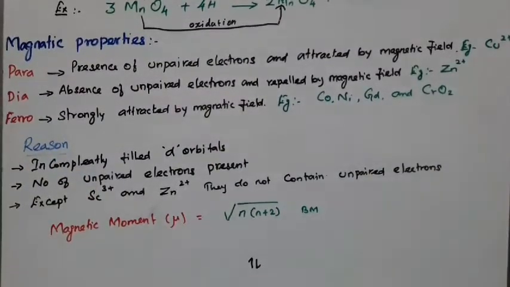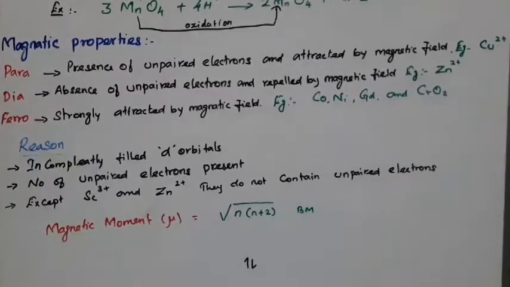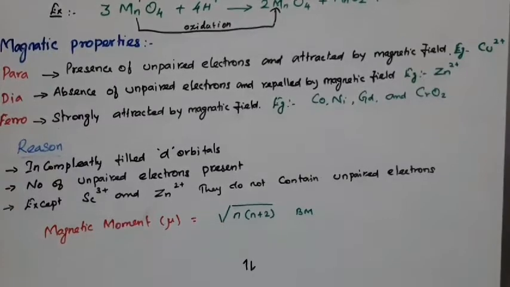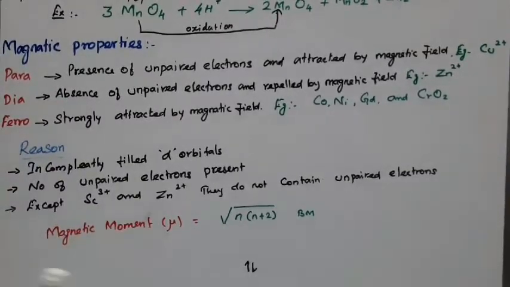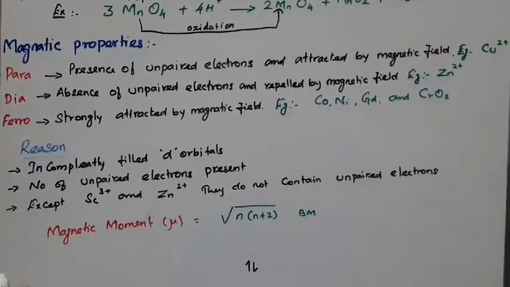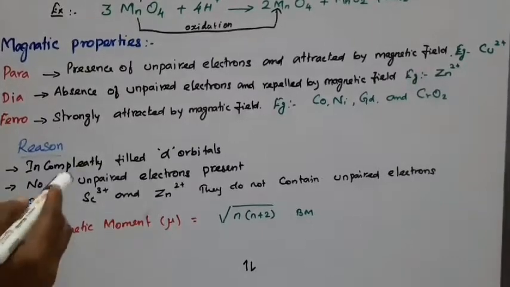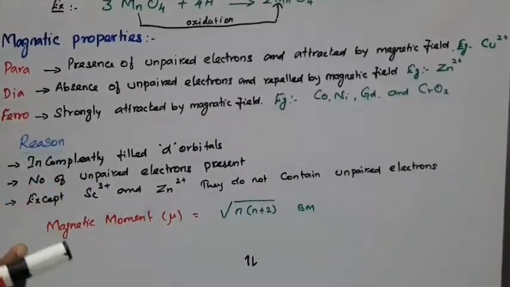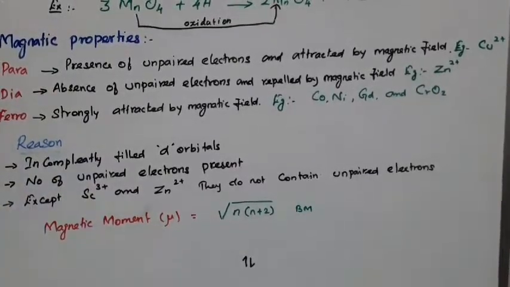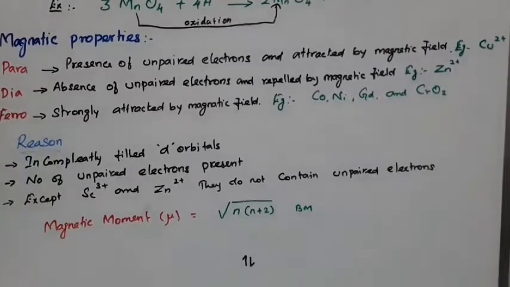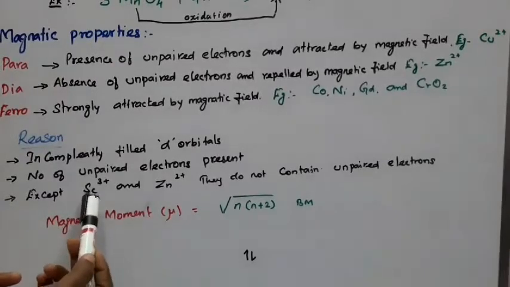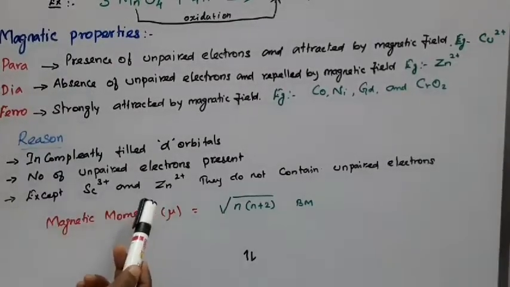So the reason why transition metals show magnetic properties. The first thing is incompletely filled d orbitals, because the n minus 1 d orbitals are incompletely filled, that is d1 to d9. So the vacant d orbitals are present. After that, the main thing is the number of unpaired electrons present. Each element has a number of unpaired electrons, except in the 3d series these two: scandium 3 plus and zinc 2 plus.